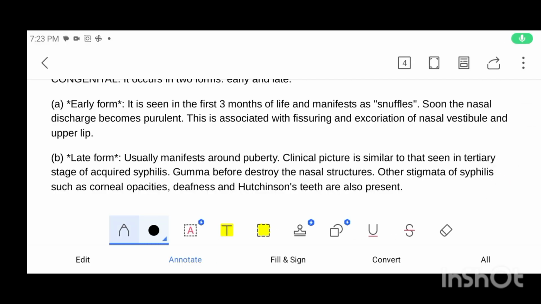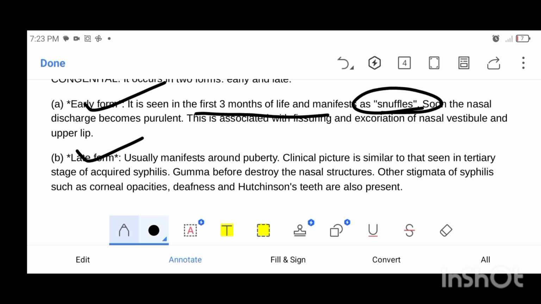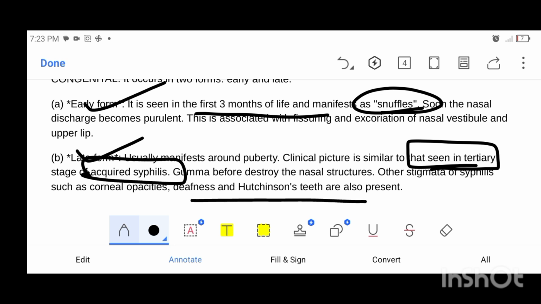Now I have told you about the early form and the late form. The early form manifests in the first 3 months of life, and snuffles or nasal discharge we can see in the early form. The late form clinical picture is the same as that of tertiary acquired syphilis, but there are Hutchinson's teeth and corneal opacities, and definite gumma is also present.